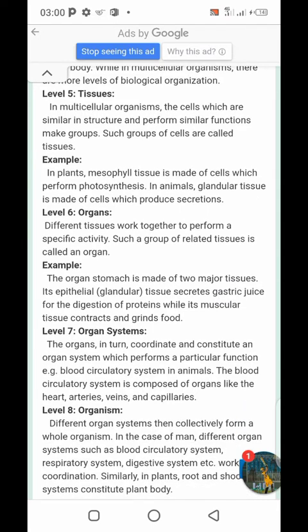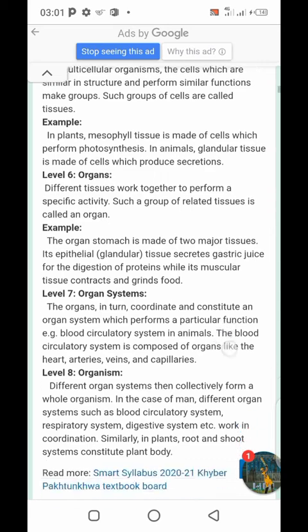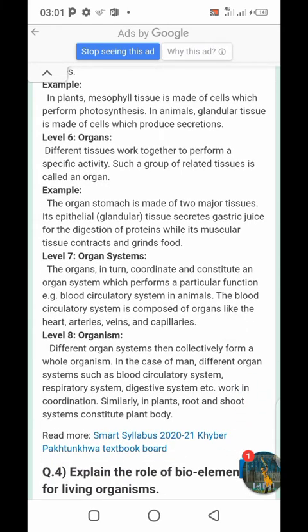Level number 6, organs. Different tissues work together to perform a specific activity. Such a group of related tissues is called an organ. Example: the organ stomach is made of two major tissues. Its epithelial tissue secretes gastric juice for the digestion of proteins, while its muscular tissue contracts and grinds food.